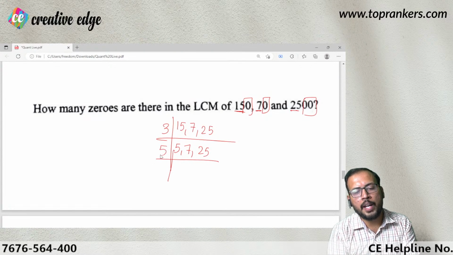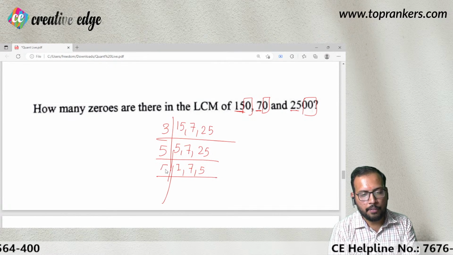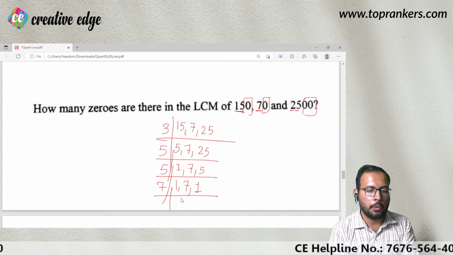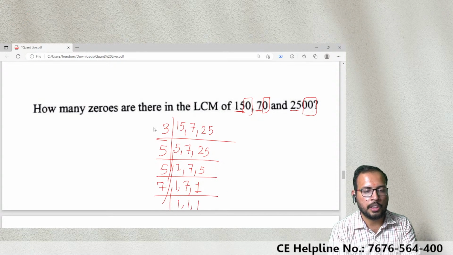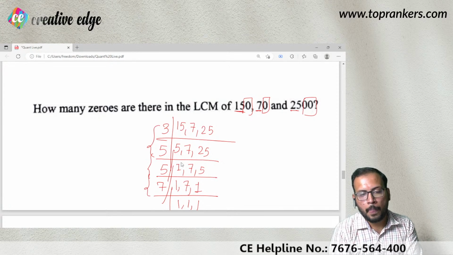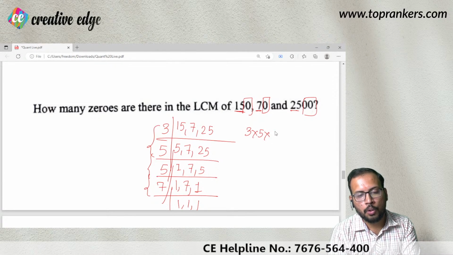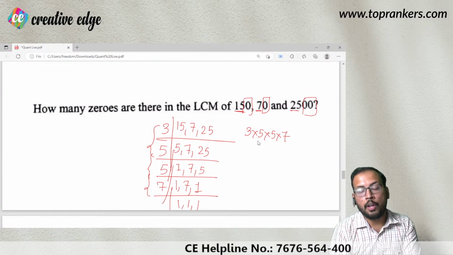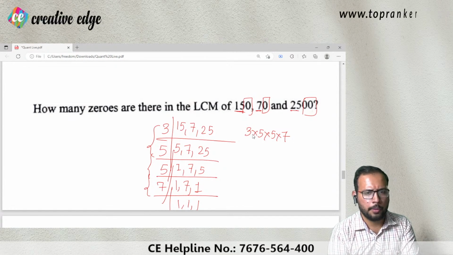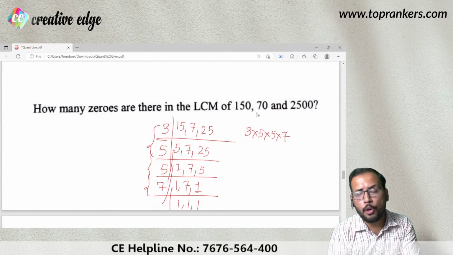Now let us divide by 5. 1, 7, 5, 5, say 1, 7, 1, 7, I'm going to write down 1, 1, 1. So you can see that it is going to be 3 into 5 into 5 into 7. Now, if you wish to multiply, you can do that. If you don't wish to, no need to do it. Now, the question was asking how many zeros are there? I have still not solved that problem.